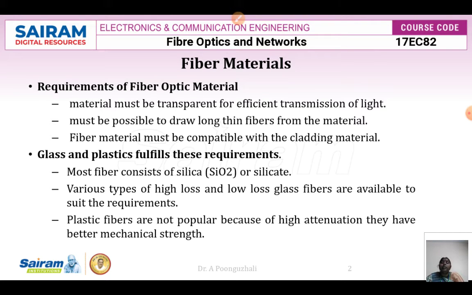For this we are going to use glass and plastics. The glass and plastic materials are going to fulfill the above conditions. The fiber which is going to be used will consist of silica or silicate. High loss and low loss glass fibers are available for these requirements. You can also use a plastic fiber, but the plastic fiber is not as popular because of the high attenuation, but it has better mechanical strength.